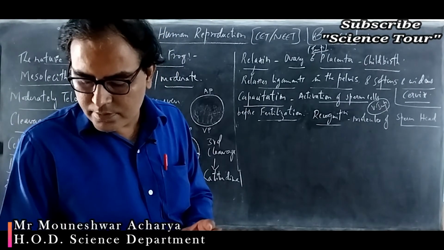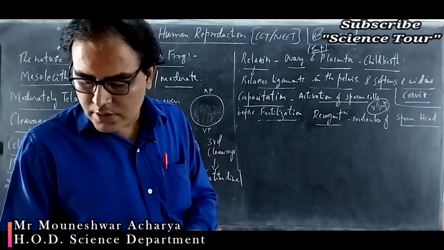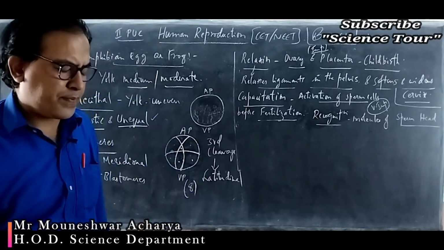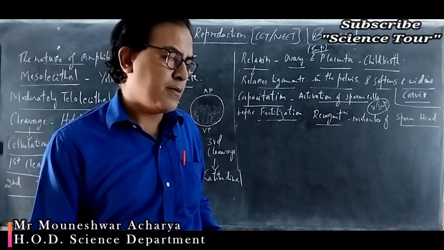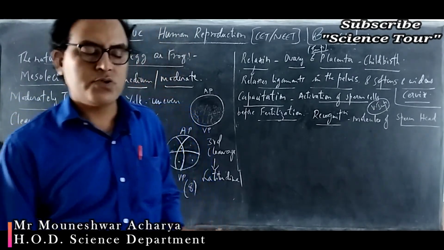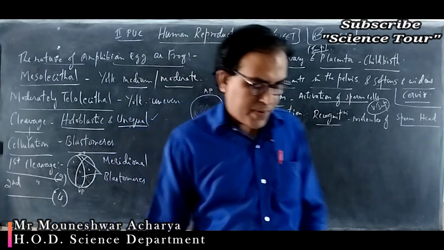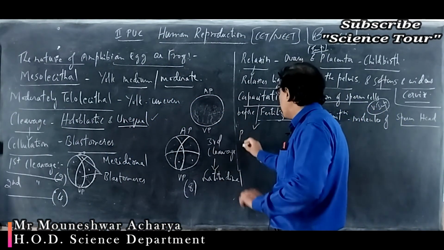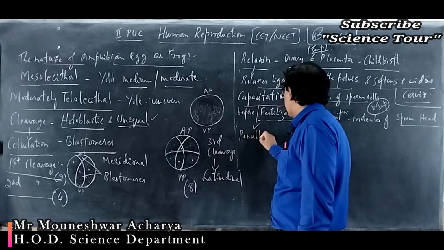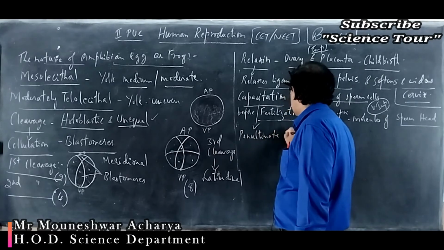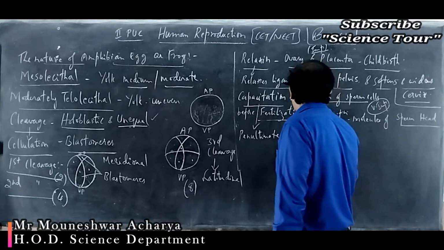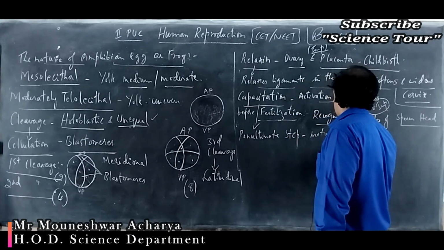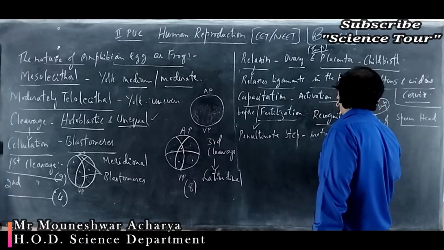So it is the penultimate step in the maturation of mammalian spermatozoa. What is capacitation? It is nothing but the penultimate step in maturation of sperms or the spermatozoa.